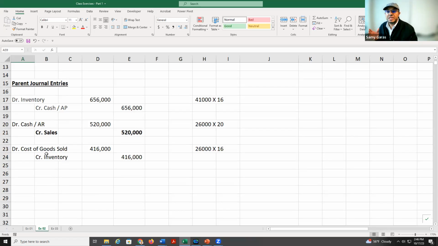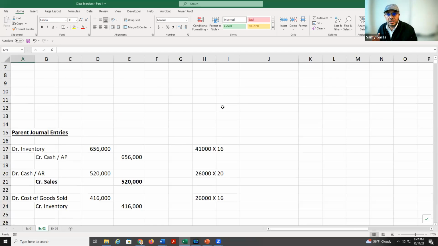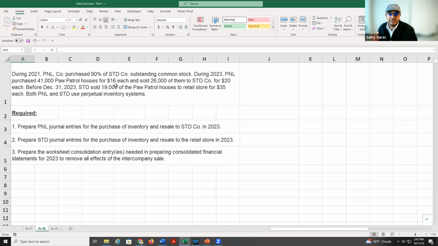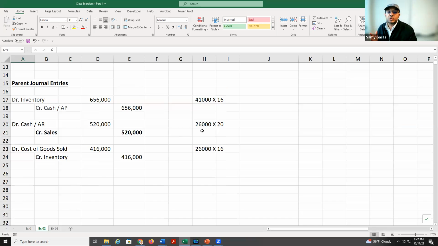For the parent, we debit inventory, credit cash by the purchase. We purchased 41,000 times $16. I got it from here, 41 times 16. And we sold 26 for $20. So we debit cash, accounts receivable, credit sales. Again, I put it here in bold. And then we debit cost of goods sold, credit inventory by the amount.